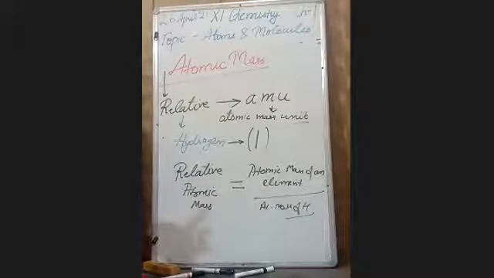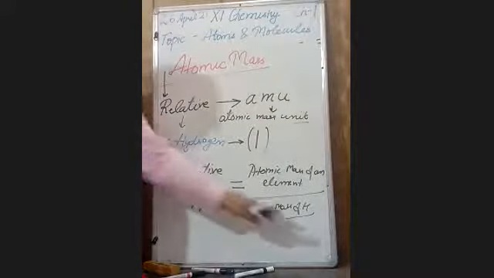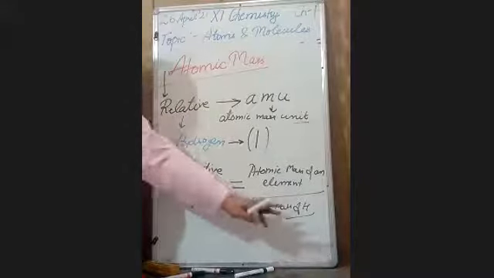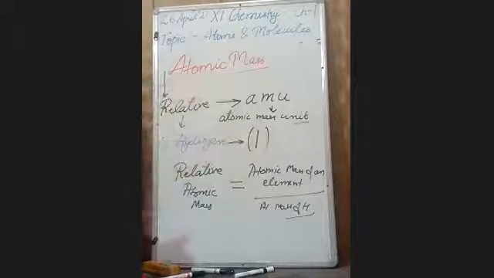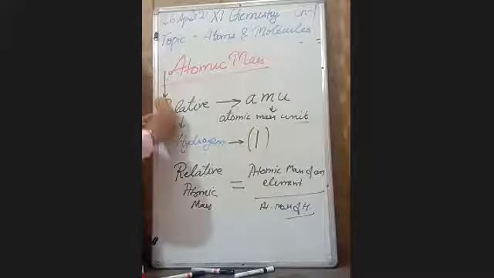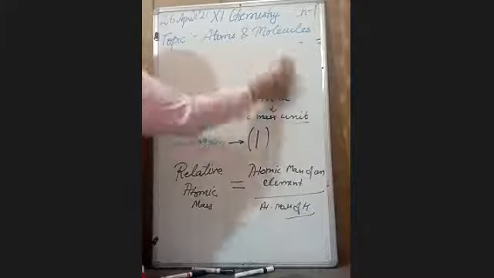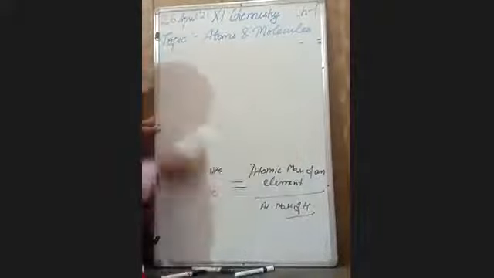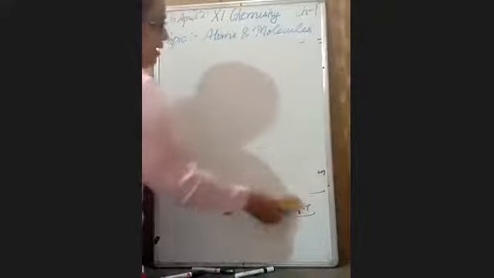Hydrogen was first taken as the reference, it is 1 without any unit. So earlier we calculated the relative atomic mass using this formula. But when we use hydrogen as the reference atom, many elements did not get a whole number atomic mass. Their mass comes in fractions.